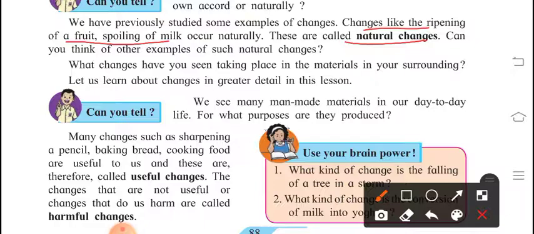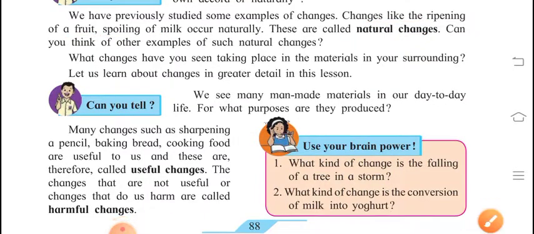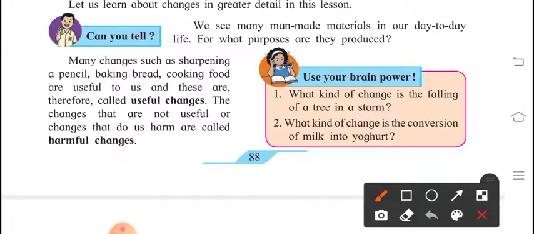Think about it. Many changes such as sharpening of a pencil, baking bread, and cooking food are useful to us, and these are called useful changes. Obviously if you sharpen a pencil, you cannot convert it back to the original size of the pencil, right? If you cook your food, you have to eat it. All these changes are very useful for us, so we name them useful changes.